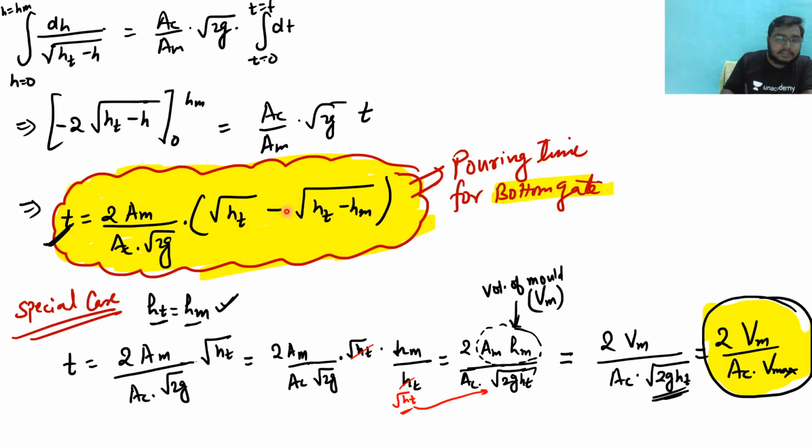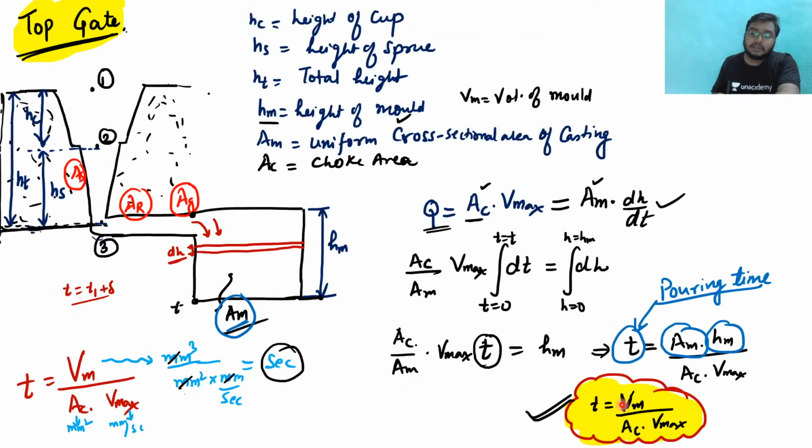So once I substitute Hm equal to Ht in the above formula, then what are we going to get, sir? We are going to get T equal to 2 Am Ac root 2g. We have seen these things in great detail. Then we are getting the pouring time as 2 Vm by Ac into Vmax. What is Vm? Volume of the mold. Vmax, maximum velocity.